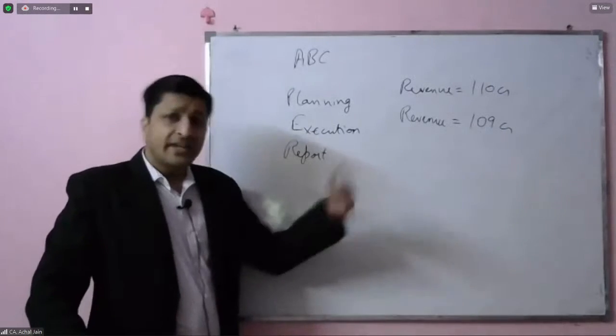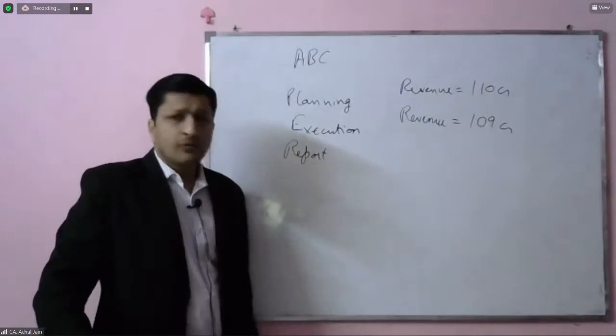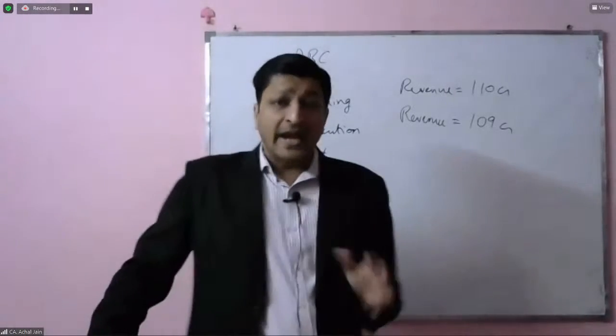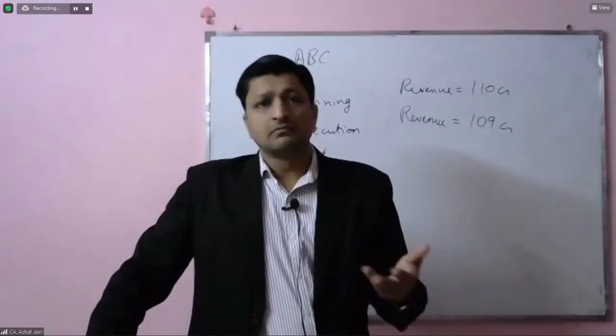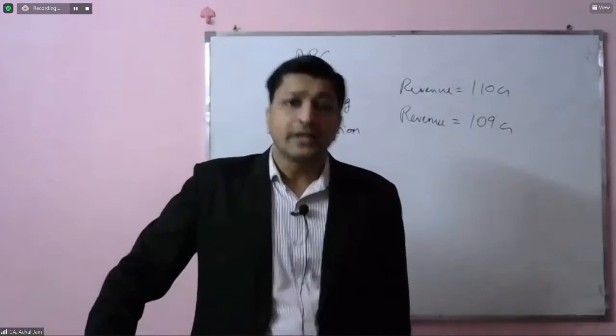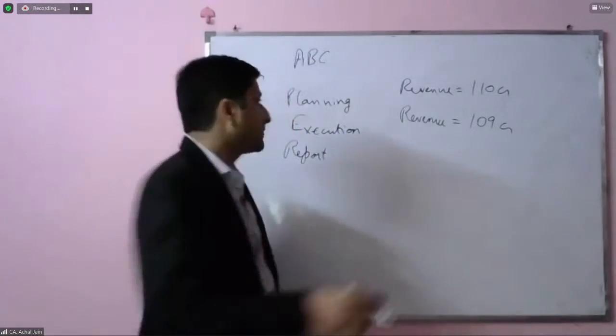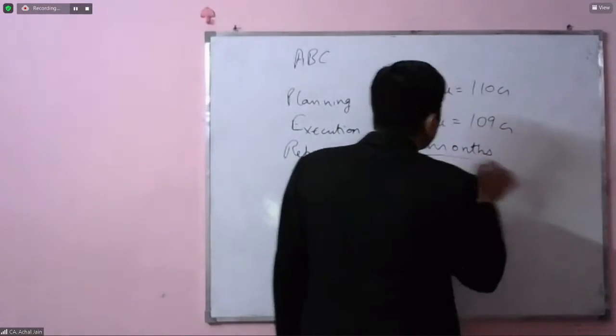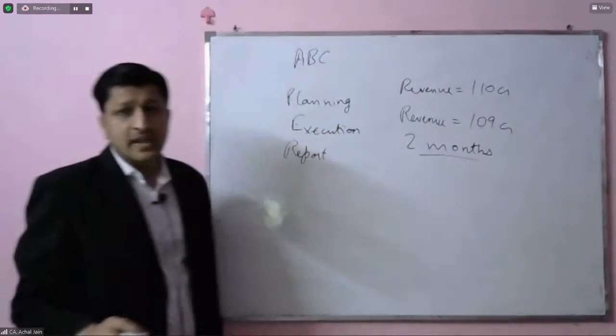Similarly, there are various other items wherein certain adjustments have been made, and the audit took approximately 2 months to be completed. It's been 2 months since the time audit started.